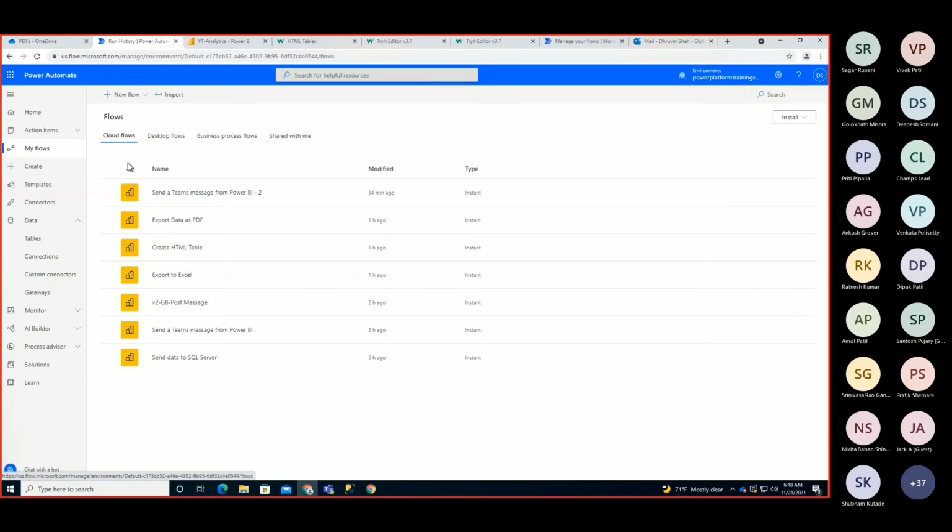Second thing is that all the flows that you are creating here are created in the default environment. So if you are looking to create the flow in a dedicated environment, at this moment it is not supported. Let's see the Microsoft roadmap for this, whether we are able to create this particular flow in any environment other than the default environment. So this is one more thing.